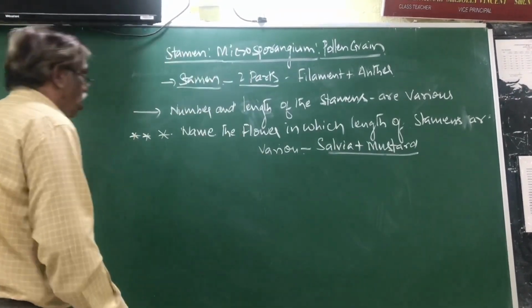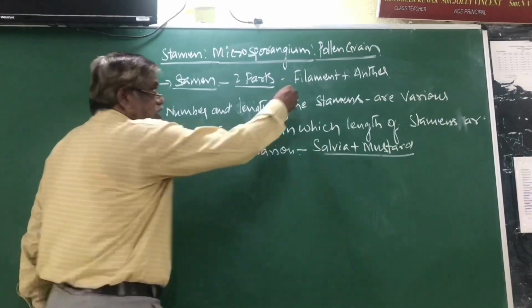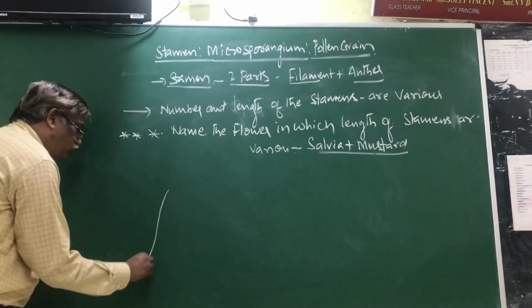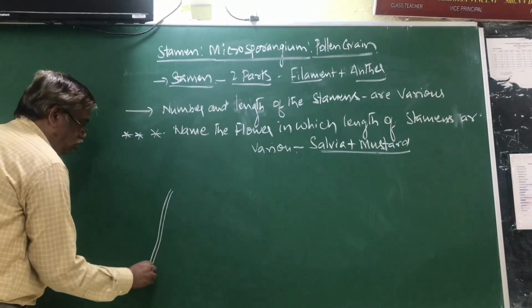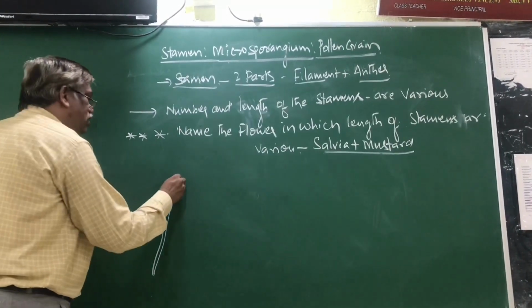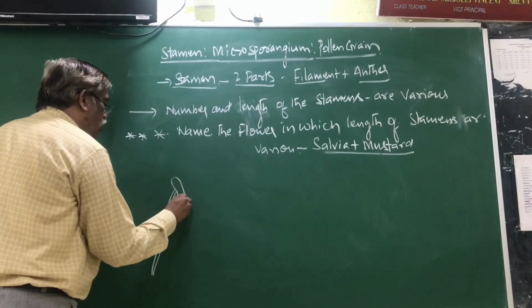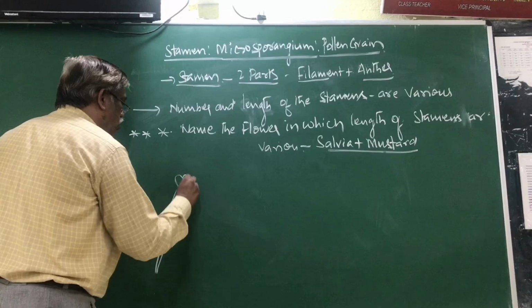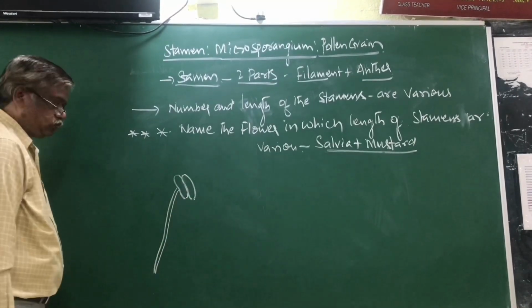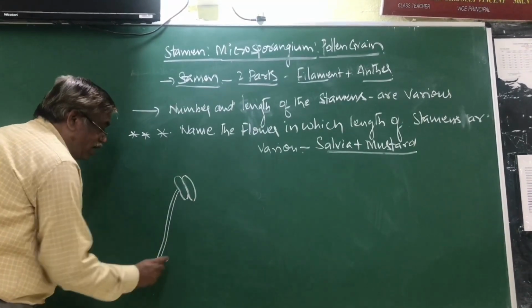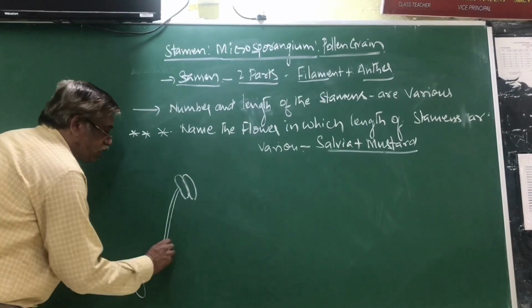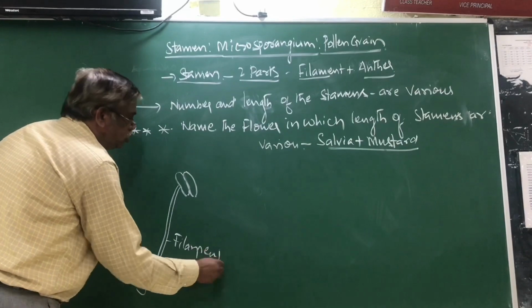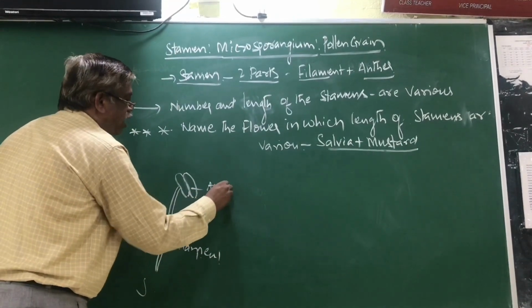Now what are the major two parts? Filament and anther. These two together are called stamen.